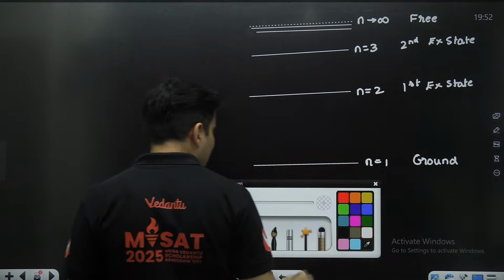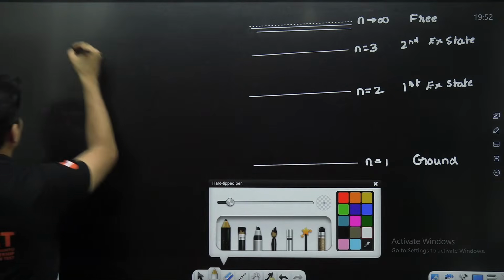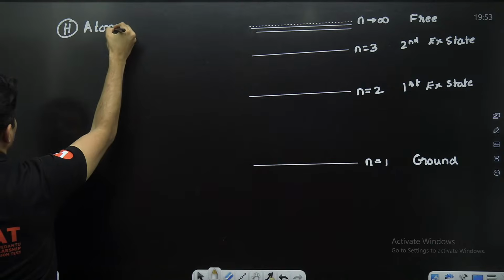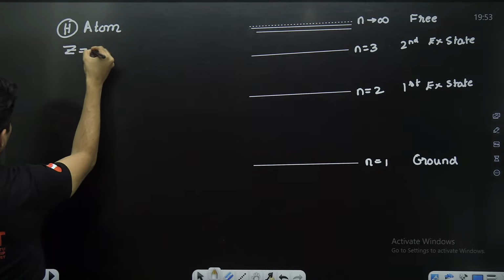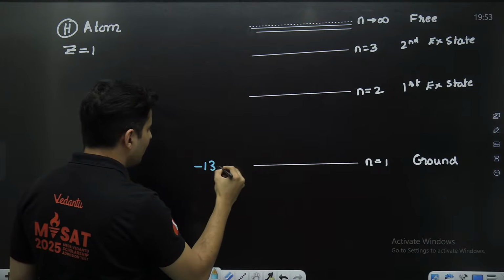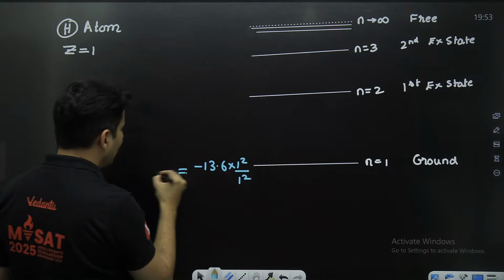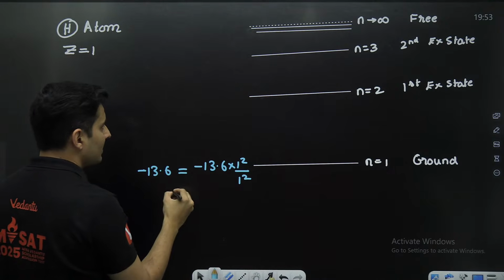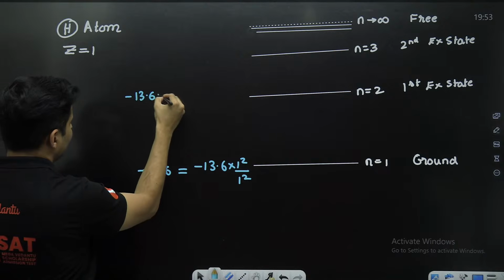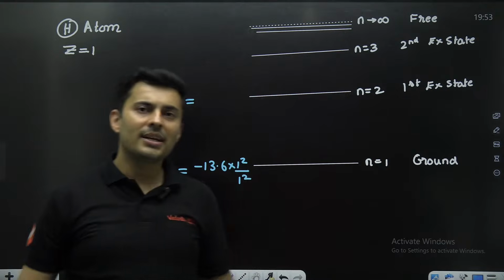So what is the energy that you will get? When n is 1, I'm talking about the hydrogen atom specifically. That means Z will be 1. So the first energy that you will get will be minus 13.6 Z square by N square. N is also 1. That will be minus 13.6. The next energy will be minus 13.6, Z is 1, N is 2. How much will this be? Come on, my dear warriors.